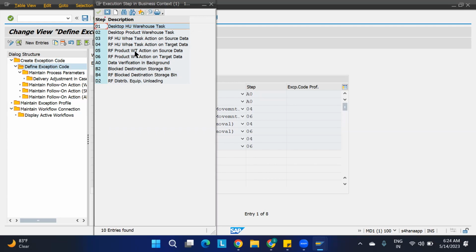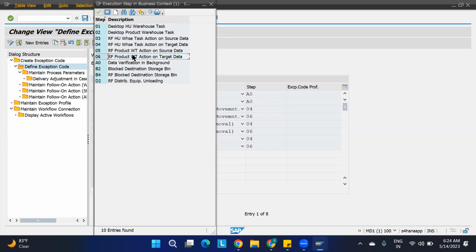See, these things we have already done, okay? Because when we were doing the RF, that time I would have done through the RF to the desktop. Correct, no? It's simply a reason code through how we are going to use this exception code. For example, if we are using from desktop, we can go with 01, and if we are directly using RF, then we can go with 05 and 06. If you are choosing the RF, you can use it in the desktop also. Both are possible. If you are selecting only the desktop node, then RF is not possible with that. You have to select this, then only it will be possible.